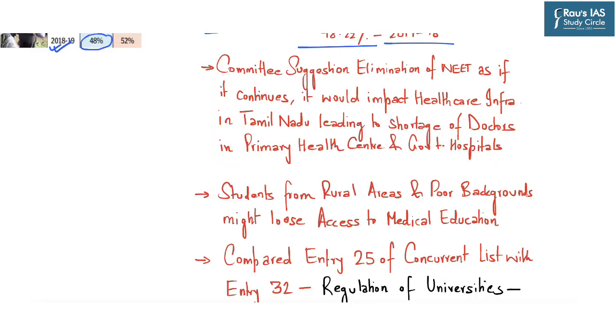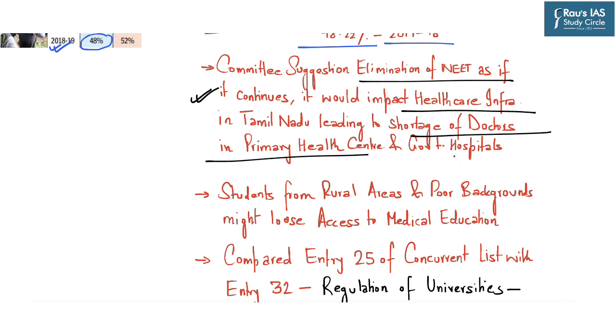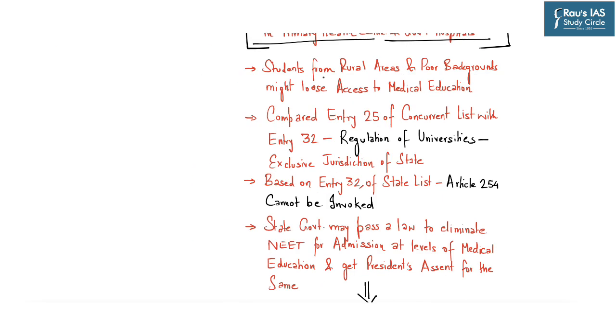First and foremost, the committee suggested that the state government eliminate NEET, because the committee stated that if admission through NEET continues in the state, it would impact the healthcare infrastructure and lead to a shortage of doctors in primary health centers and also in government hospitals. So this was one of the major recommendations of the A.K. Rajan committee. Further, the committee also stated that students from rural areas and poor backgrounds might lose access to medical education if NEET continued.